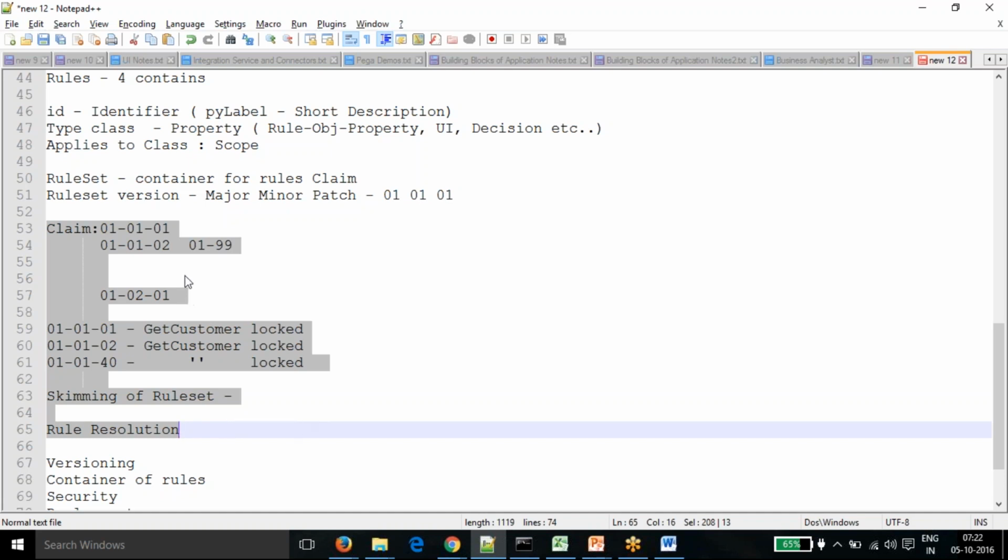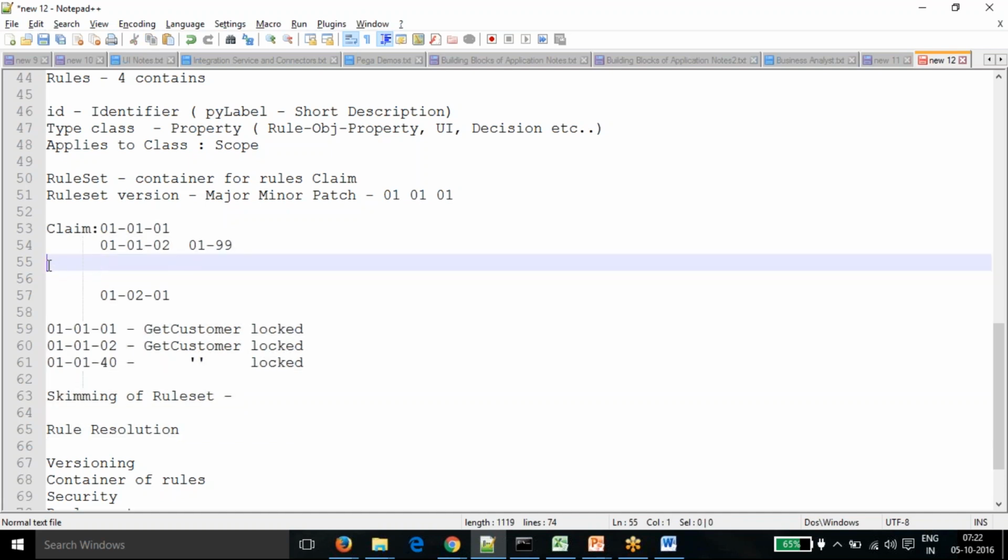Actually, the objective is this: when you are working on Pega, everyone will talk about rules, rule sets, and classes. If you are talking with an LSA, they will talk only about these concepts, the terminology. That's why I want to say that if you are going to work in Pega, you should understand this terminology.